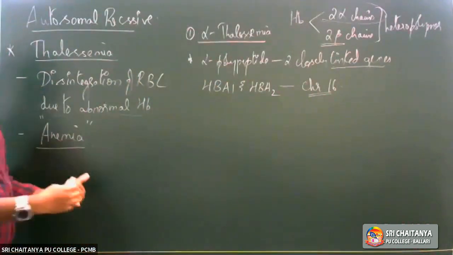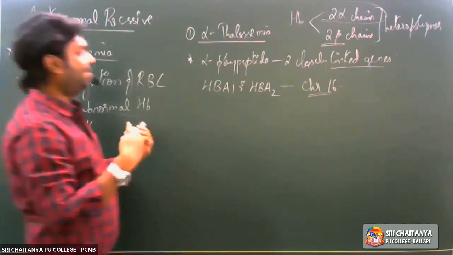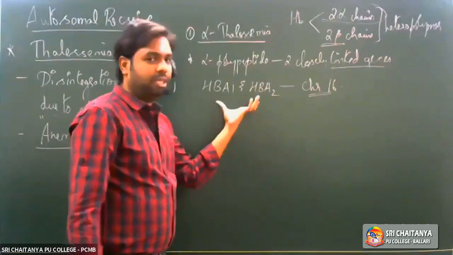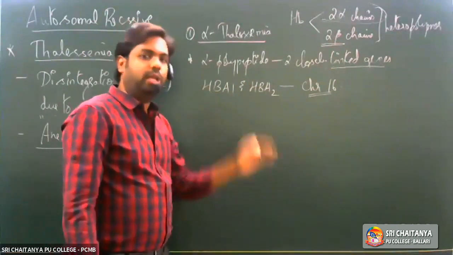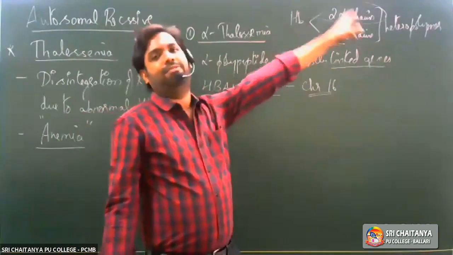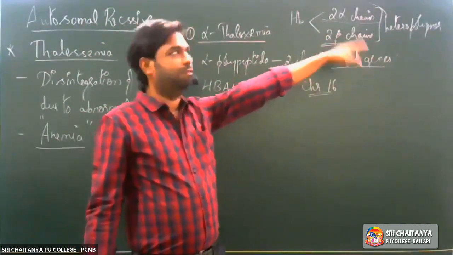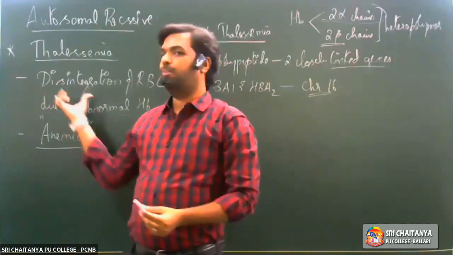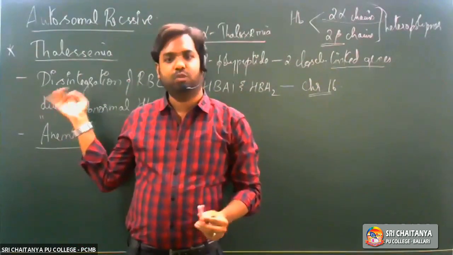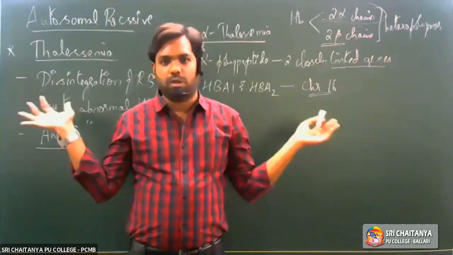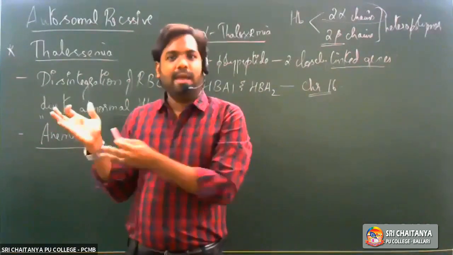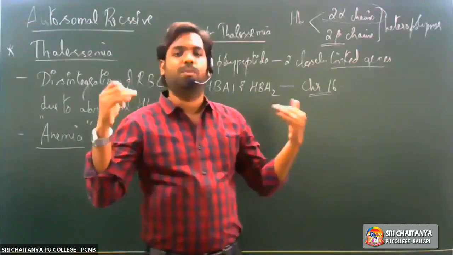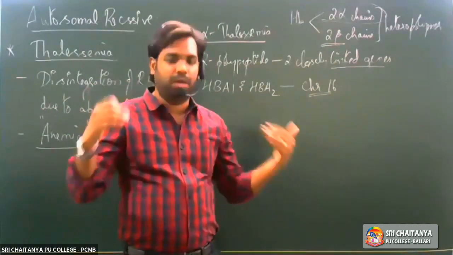In a normal individual, these two genes will function properly, leading to the formation of alpha polypeptide chains, as a result of which the hemoglobin molecule is formed. Once the hemoglobin molecule is formed, we have proper RBC being formed. Once proper RBC is formed, enough oxygen will come and bind to hemoglobin, and since there is a larger number of RBCs, the person will not suffer with problems related to oxygen in the body.